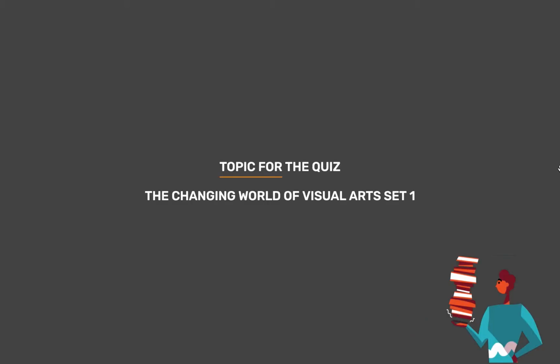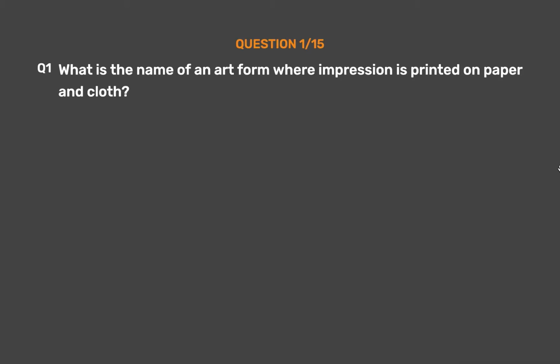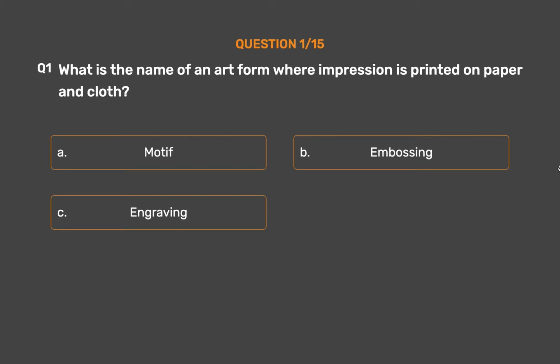Topic for today's quiz is The Changing World of Visual Art Set 1. Question number 1. What is the name of an art form where impression is printed on paper and cloth? Option A. Motif. Option B. Embossing. Option C. Engraving. Option D. Stamping.